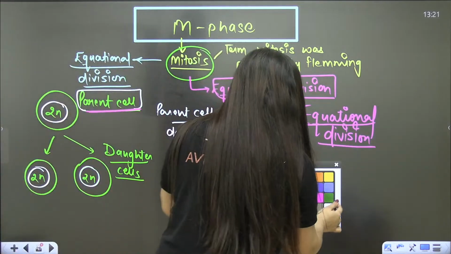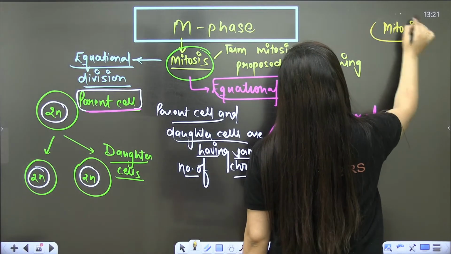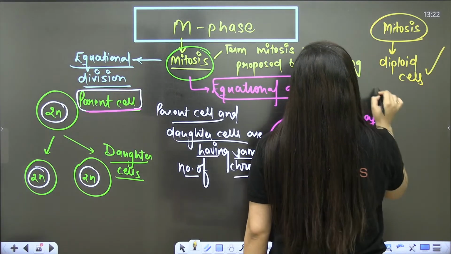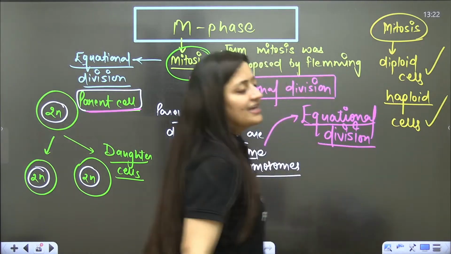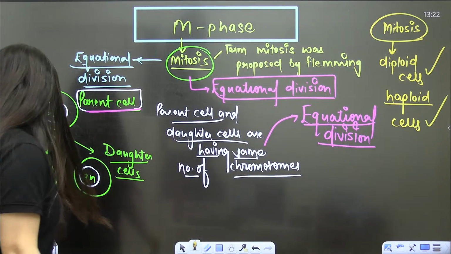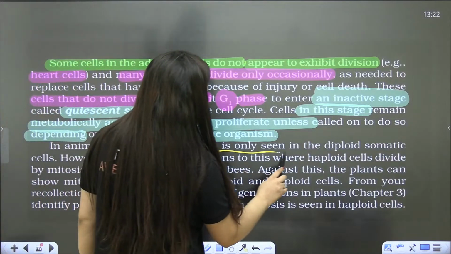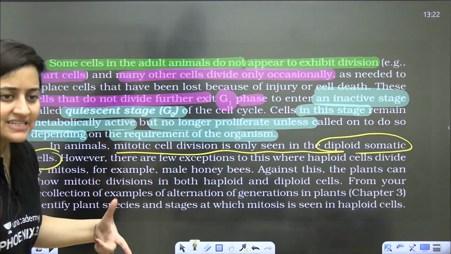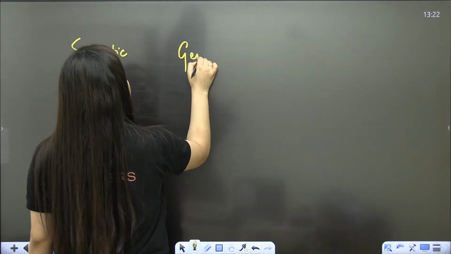Okay. Now, where will mitosis occur? Students, mitosis occurs majorly in diploid cells, but you cannot say that it occurs only in diploid cells. Even in haploid cells, this division can occur. Come to this part of NCERT: in animals, mitotic cell division is only seen in diploid somatic cells. There are two words, somatic cell and germ cell.